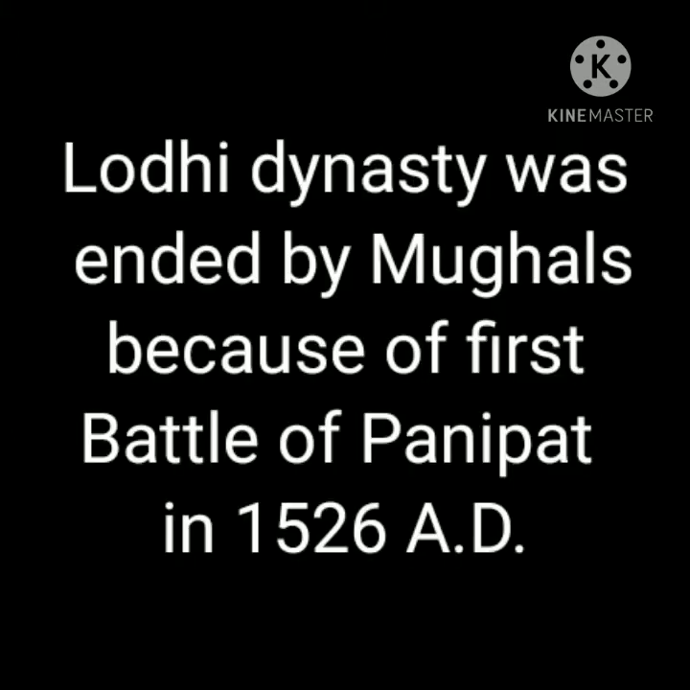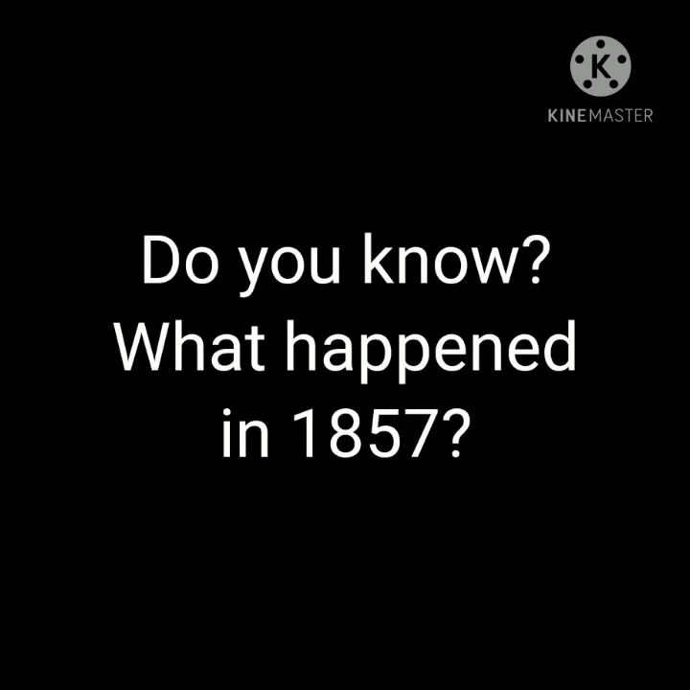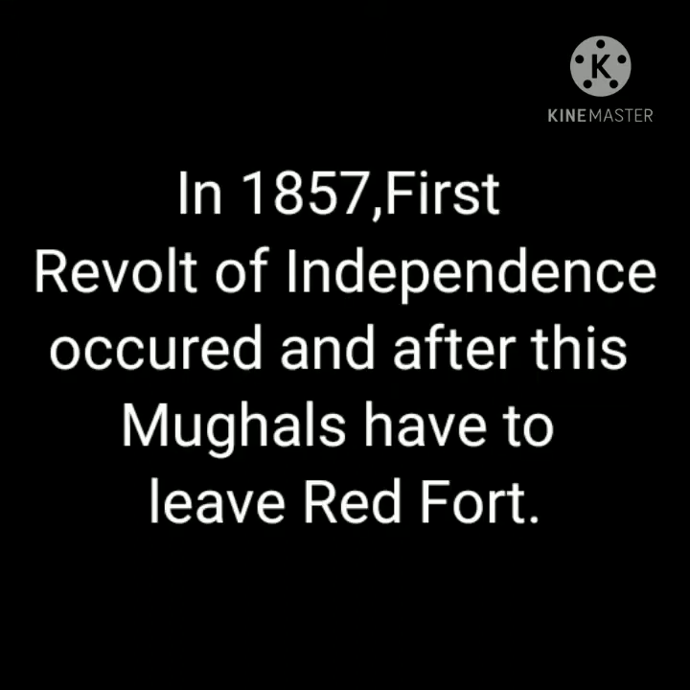So, the Lodi dynasty existed and the Mughal Empire ended this dynasty because of the First Battle of Panipat in 1526 AD. And after this, the Mughal Empire was started and lasted until 1857. And in 1857, what happened? In 1857, the first revolt of independence occurred, and after this, the Mughals had to leave the Red Fort.